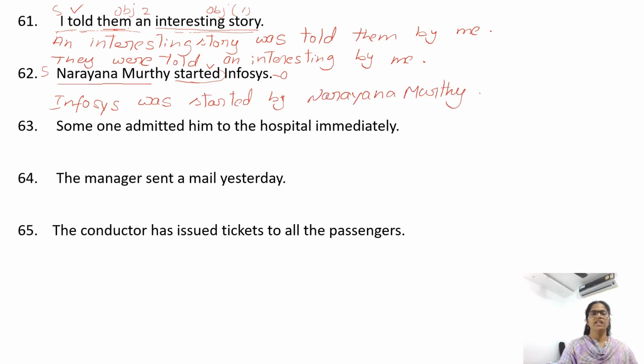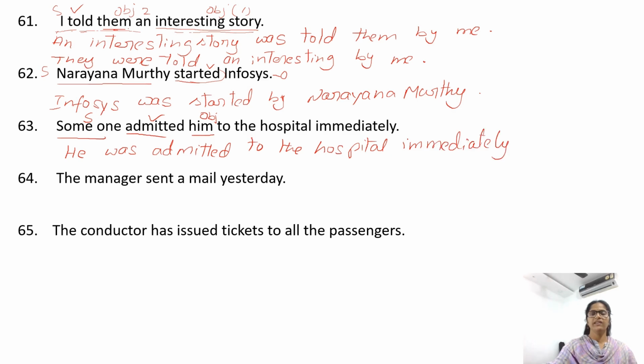Someone admitted him to the hospital immediately. Admitted verb. Who admitted? Someone. Subject. Someone admitted who? Him is our object. He, admitted V2 form. Sentence is in past tense. He was admitted immediately by someone. Here someone you can use or you can avoid. By preposition can be avoided.